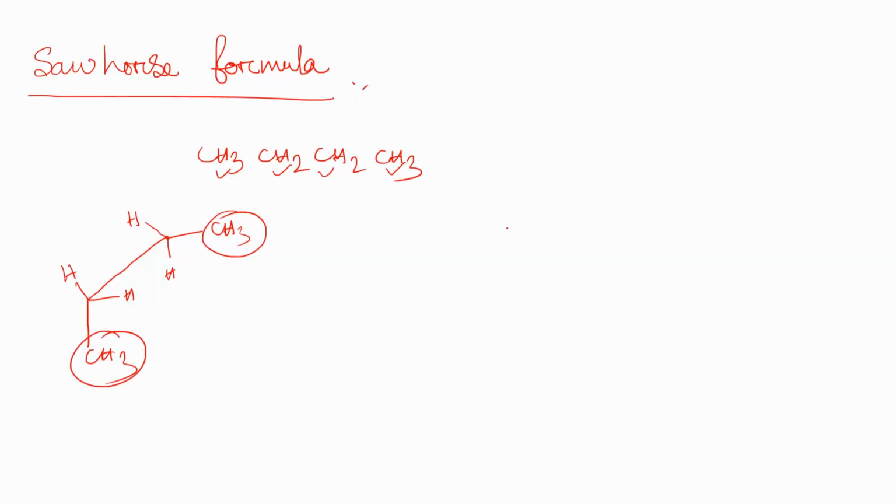In the Sawhorse presentation, three isomers are possible. One is the eclipsed, the second one is the anti, and the third one is the gauche. So three isomers are possible.